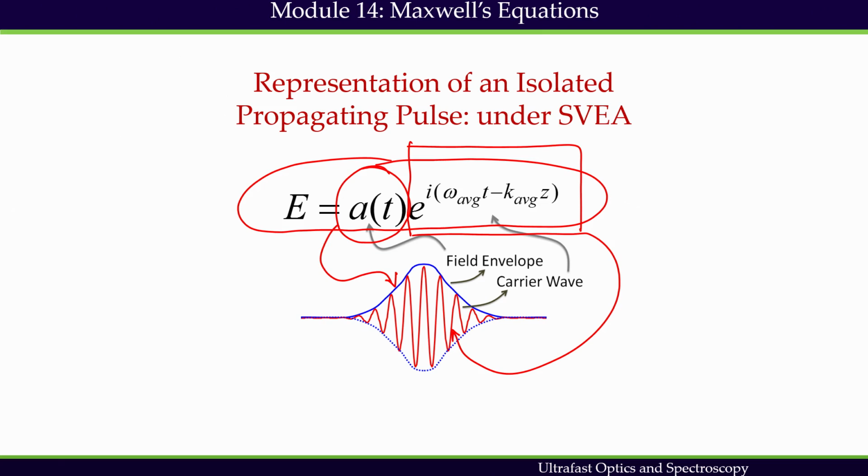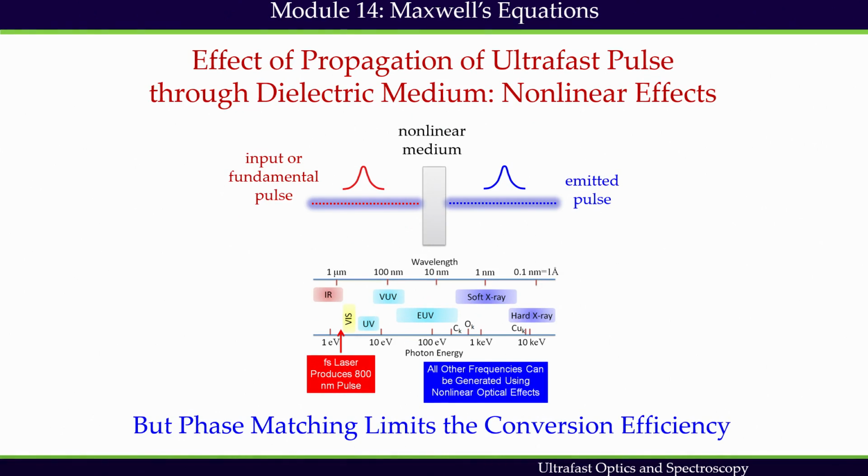With this understanding, in module 3 we discussed propagation of ultrafast pulse through dielectric medium and its nonlinear consequences. What are the consequences we have seen? If this is a nonlinear medium, and the fundamental pulse at 800 nanometer propagates through the medium, then due to the second harmonic generation (SHG) effect, we can create another pulse which is centered at 400 nanometer. So, this is a consequence of nonlinear optical effect.